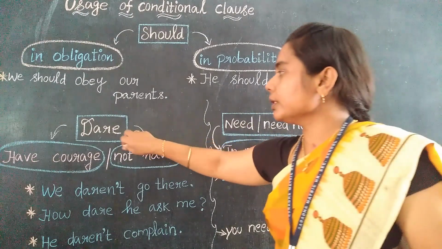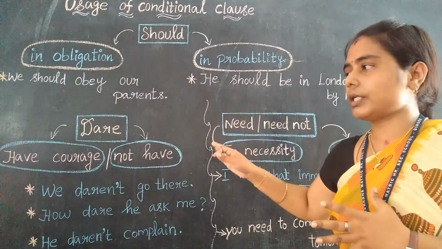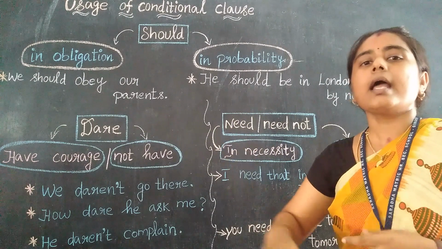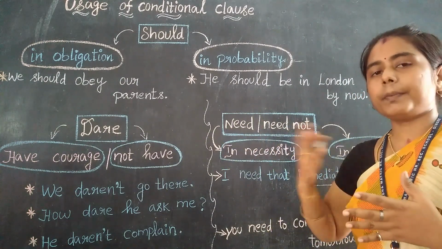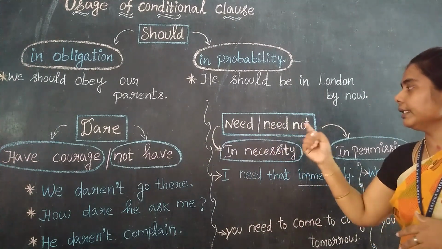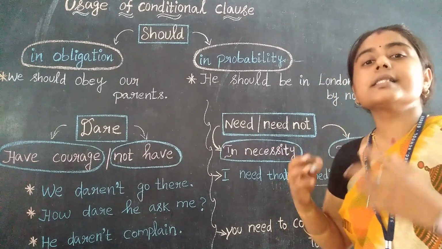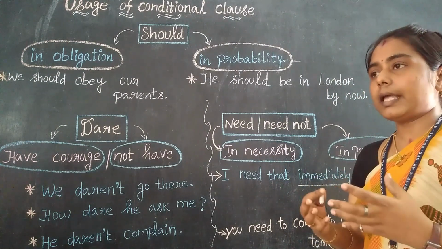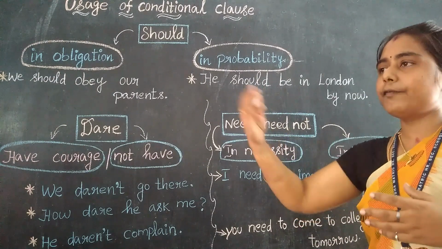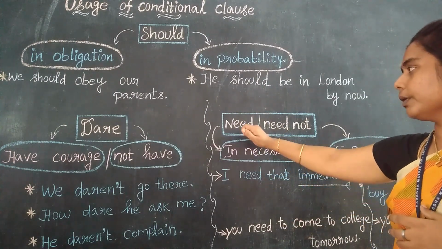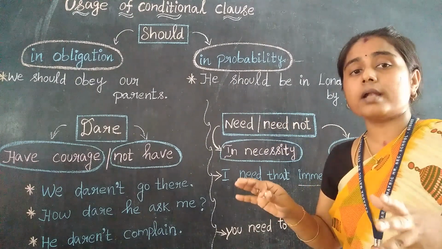Then, coming to dare, so having courage and not having that courage. Yes, have the courage to go there and don't have the courage to go there, right? That is, move from our place, right? And need not. So need, we will use for a necessity. Whenever we are expecting some help from others, in that situation we will use this need, right? And need not means don't want, that's have not.